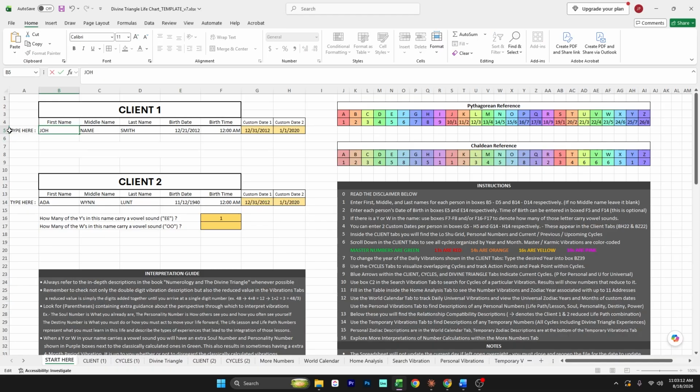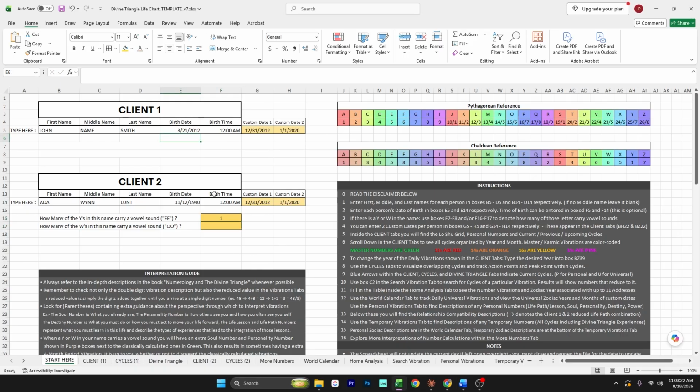And you type your birth date in these boxes here below where it says Client 1 and Client 2. You can enter a time of birth here, but it doesn't change any of the calculations. It's just there as a reminder of the time that personal daily vibrations begin. If the name has a Y or a W in it, then these boxes are going to appear asking if any of them carry a vowel sound. So if they do, you'll need to type in a number here, and it's usually just 1 or 0. You don't have to type anything if it's 0.